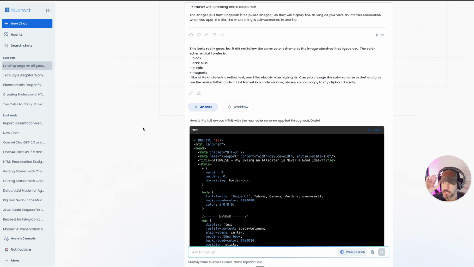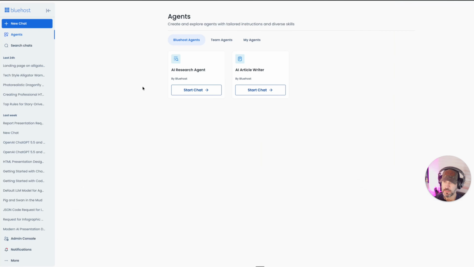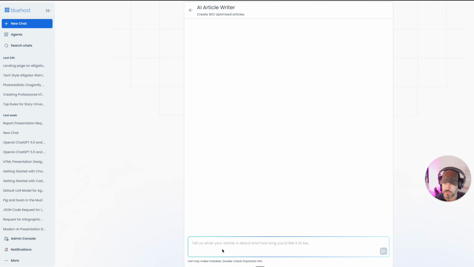So the last thing that I want to show you real quick is the agents feature that we have. If we go over to agents, you'll see right away that you have your AI research agent and your AI article writer. And it actually does write really good articles, the tool. And it's very simple. You just go right into start chat. You just tell it exactly what you want and how long you want the article to be. And it will go through, and it's already pre-programmed, right?